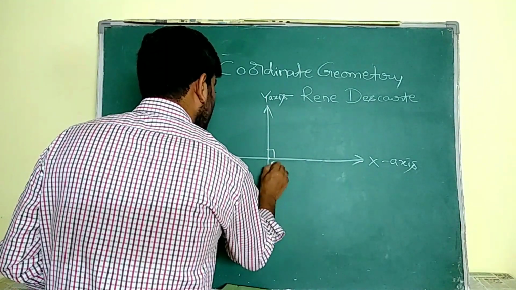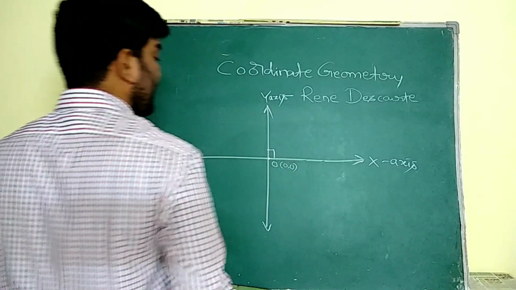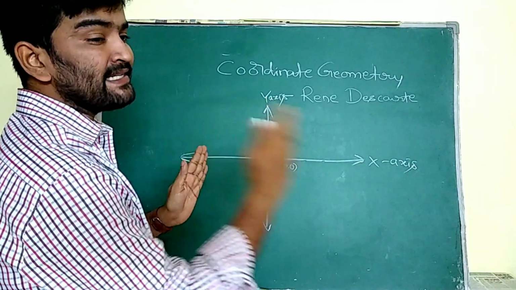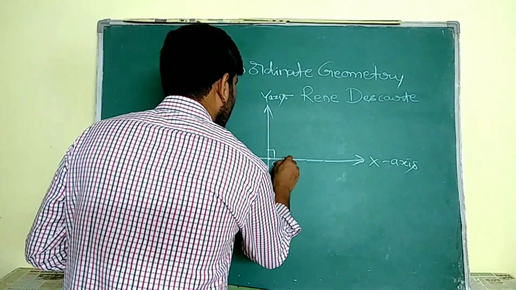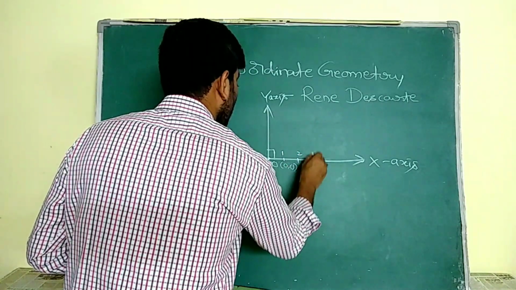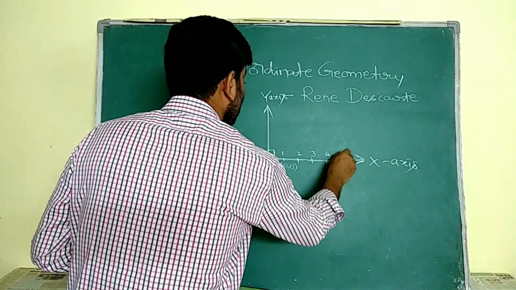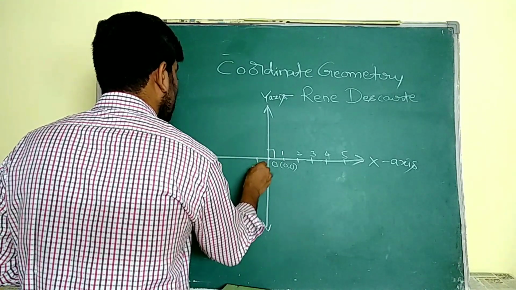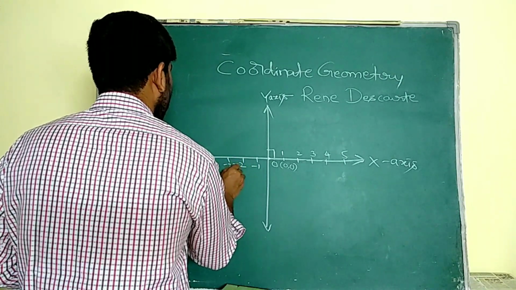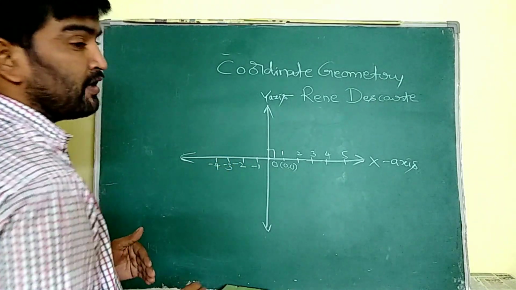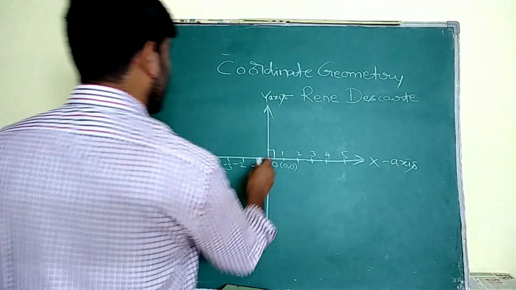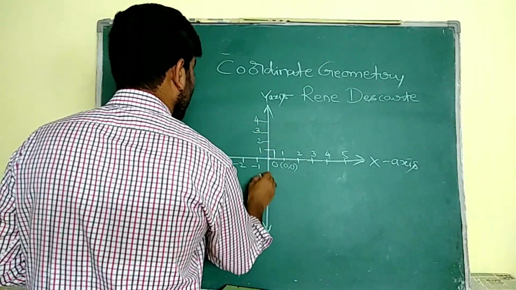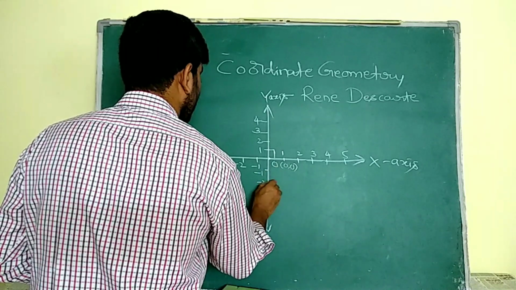And the intersecting point of both x-axis and y-axis is known as origin and it's represented with (0, 0). The values on the right side of the origin on x-axis are represented as positive values, 2, 3, 4, 5 like that. And the values on the left side of the origin on x-axis are considered negative. Similarly, the values above the origin on y-axis are taken as positive and below the origin are taken as negative.